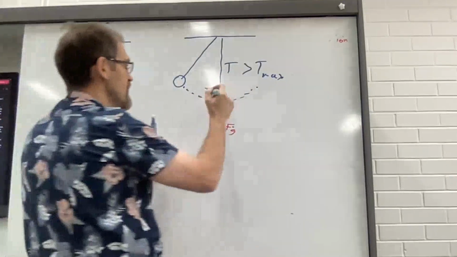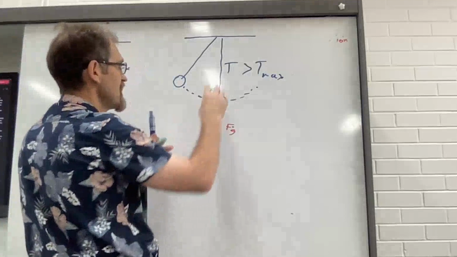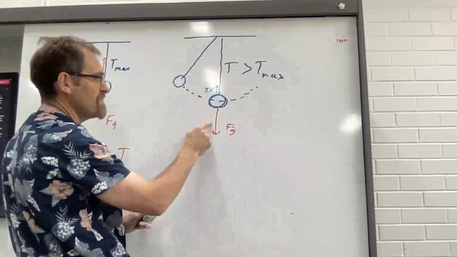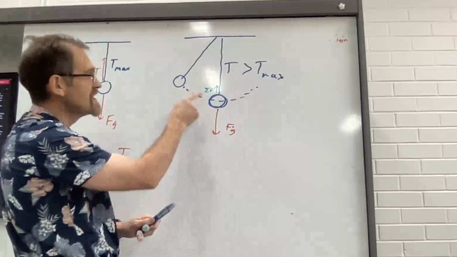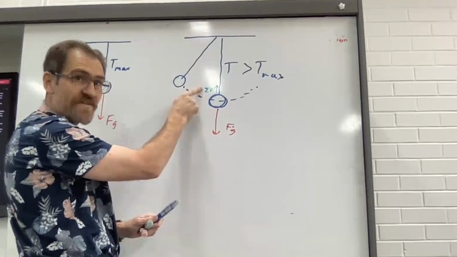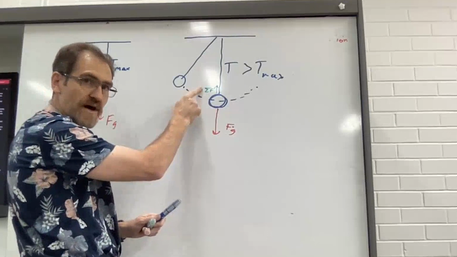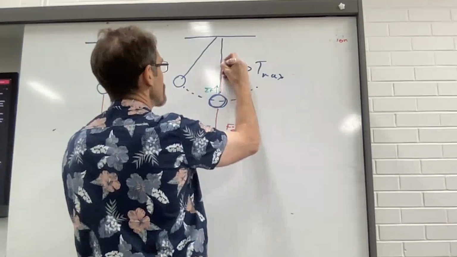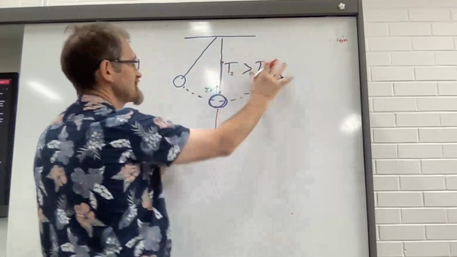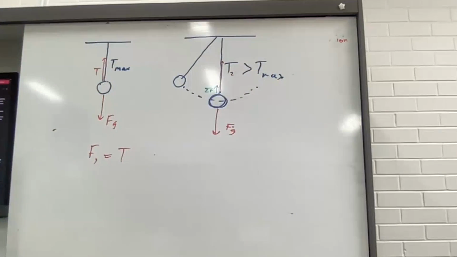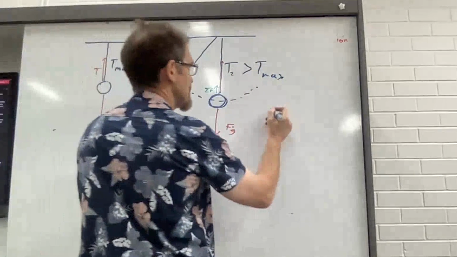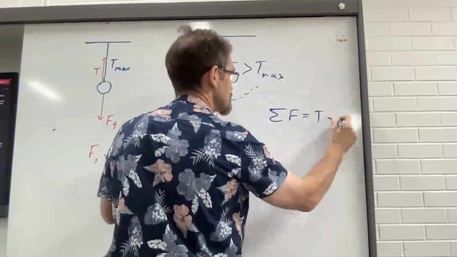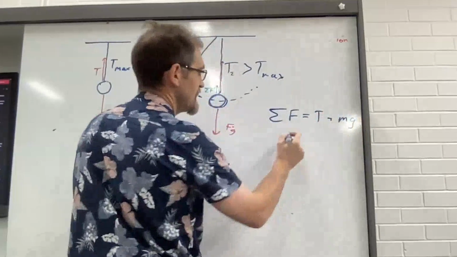We know that the tension has to overcome gravity, and then in addition to that, supply enough extra force to supply the net force. So now this tension here, we'll call it T2, is actually greater than T max. Net force equals T plus mg, okay?